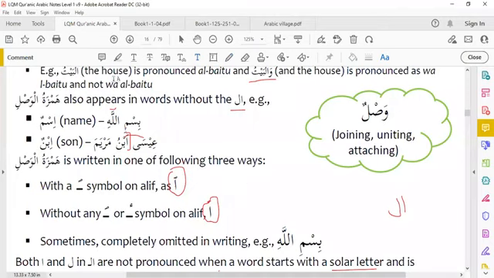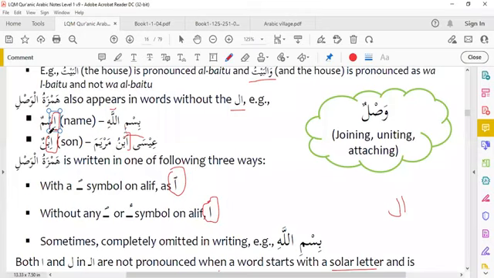When it is in the beginning of a sentence, you have to pronounce it, like Ismun, Ibnun, we will pronounce. When the Hamzatul Wasl is in the beginning of a sentence, then we will pronounce it.